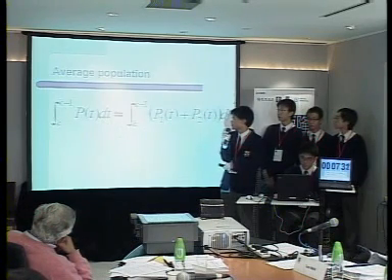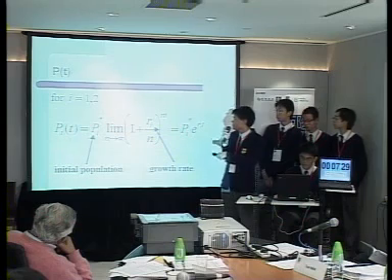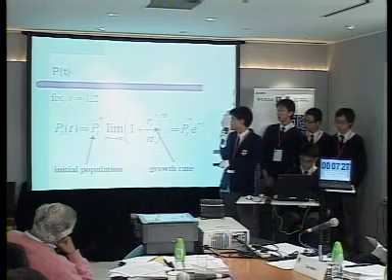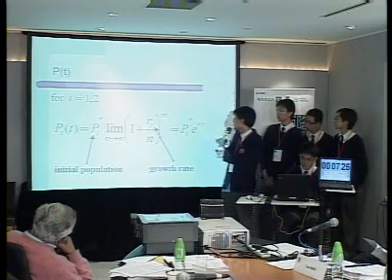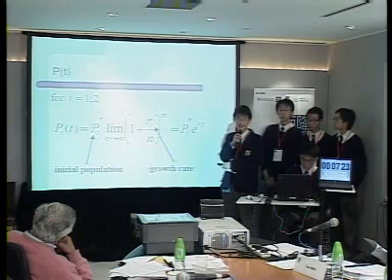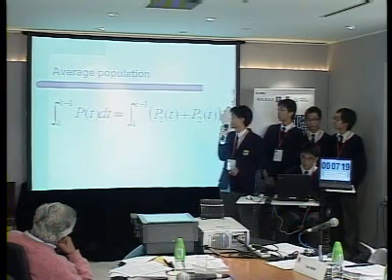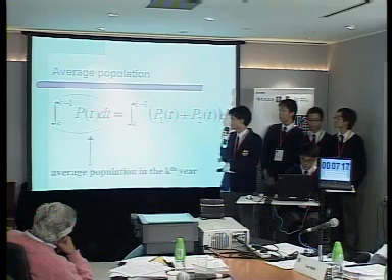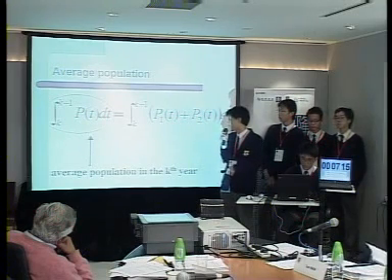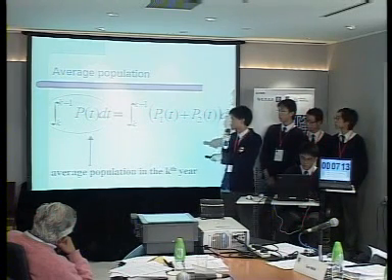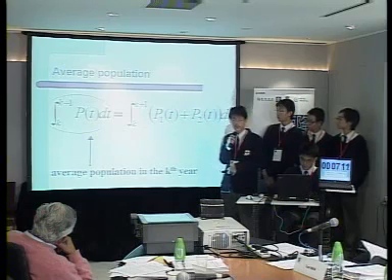And after taking the limit, we can find out that PiT is the product of Pi and e to the power RiT. To find out the average population, we have to take an integration. And so this equation represents the average population in the care year.